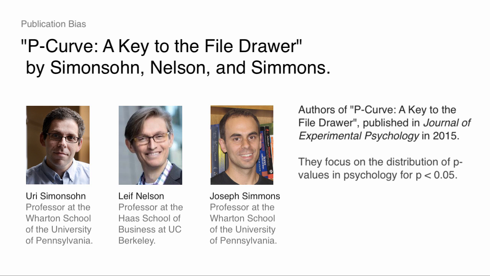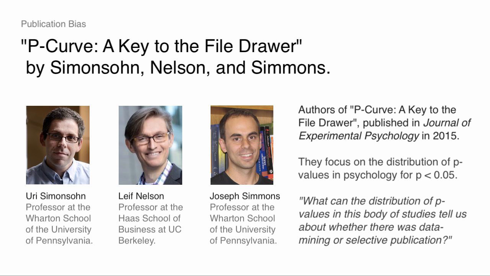And there's something actually kind of nice about this because it narrows the focus to these findings. And you can say, well, let's look at these findings. Let's look at this body of findings, claimed findings, and what can the distribution of p-values in this body of studies tell us about whether there was data mining or selective publication. These are the claimed effects. Let's evaluate the claimed effects. Let's look at p less than 0.05.